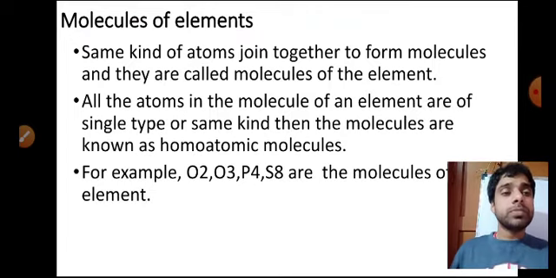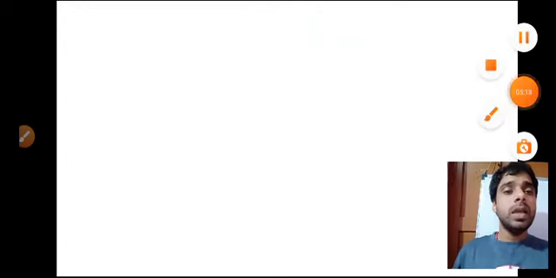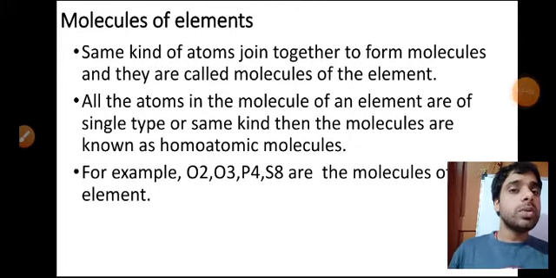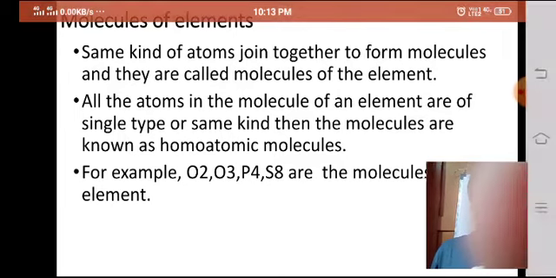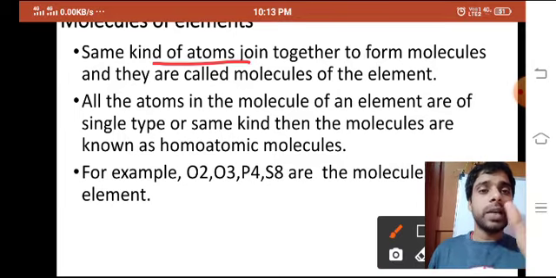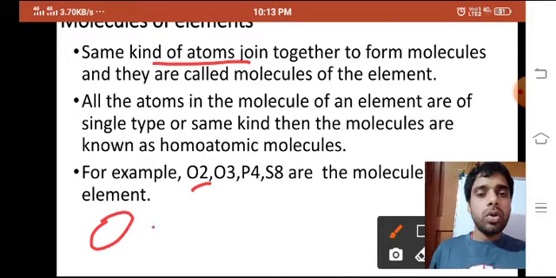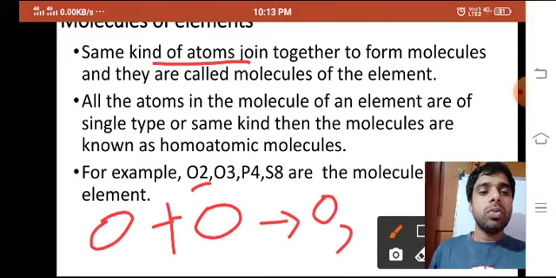Here you can see the very first one: molecules of the elements. And how will molecules of elements form? It is written here: same kind of atoms. I had shown you X plus X. Here the example is O2. So O plus O, what will it form? It will give O2. Same kind of atoms join together to form a molecule, and they are called molecules